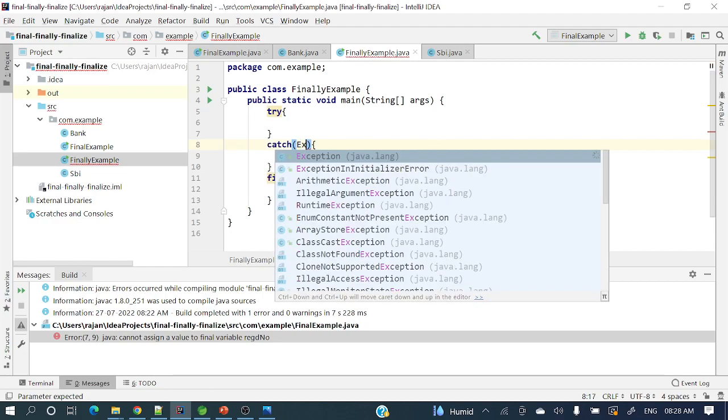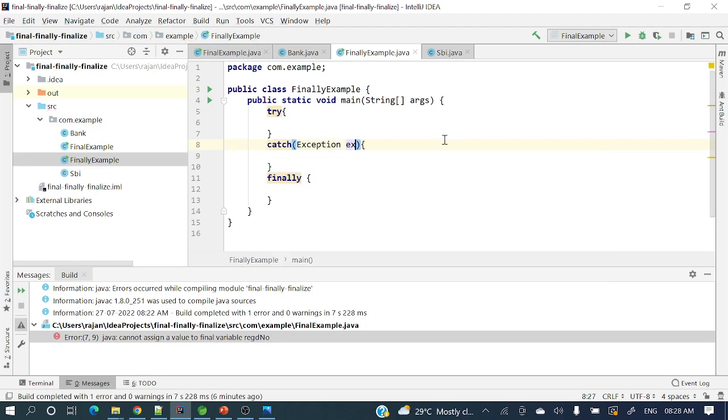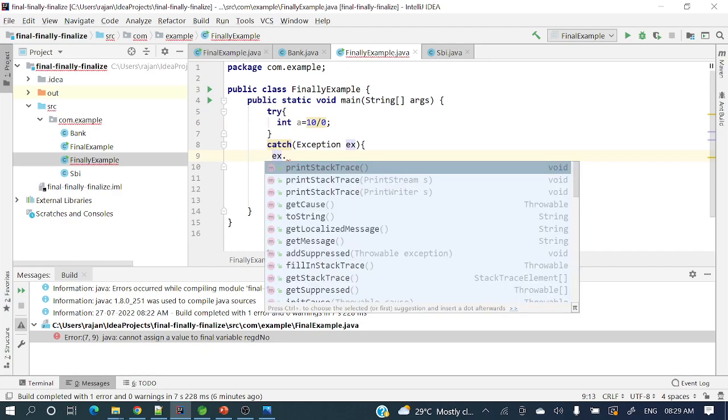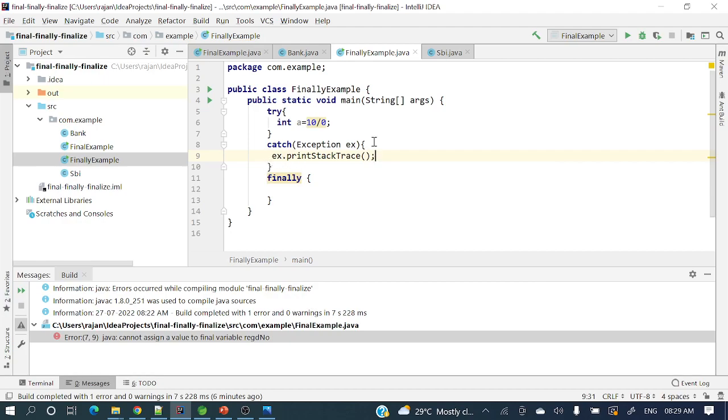We'll take Exception ex. Okay, and let's throw something here. Throw new, or instead of that, ideally if you have int a equal to 10 by 0, by default it will throw some exception, we're gonna see. Okay, so here ex.printStackTrace, I am doing something, so it will print all that stack trace. ArithmeticException divide by zero we'll get, right?